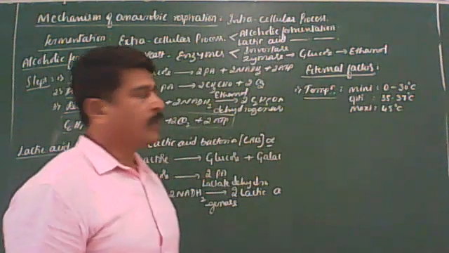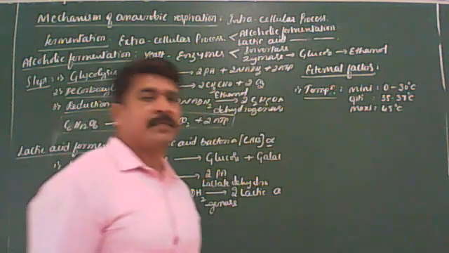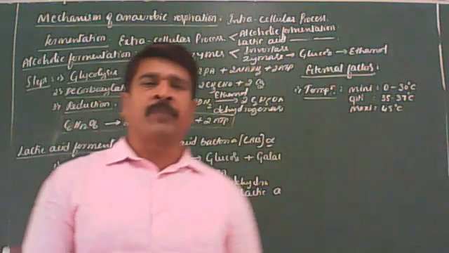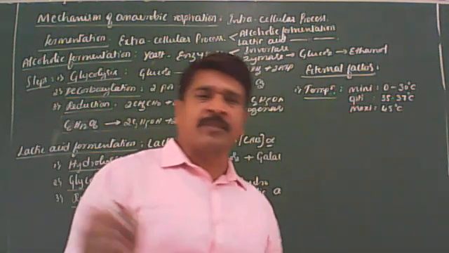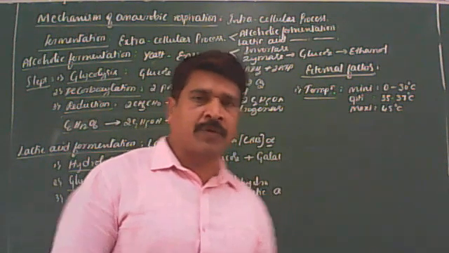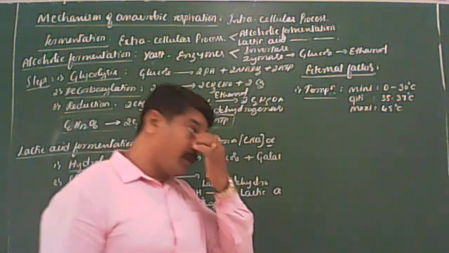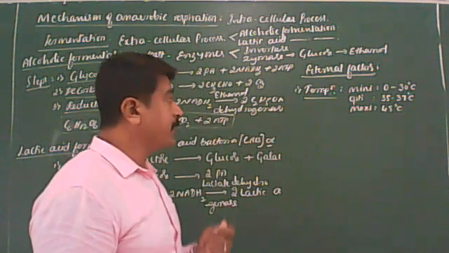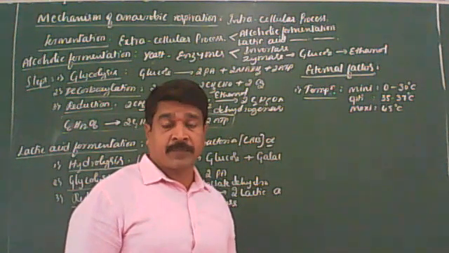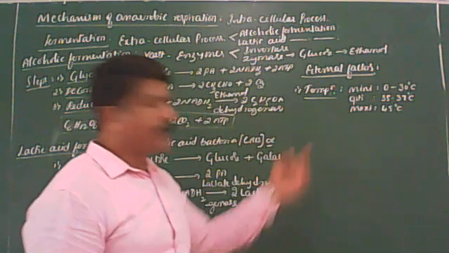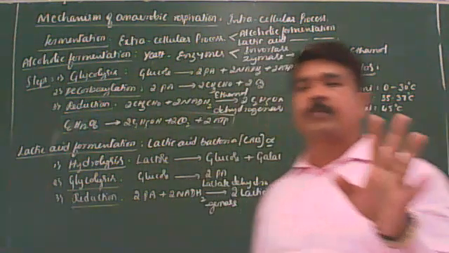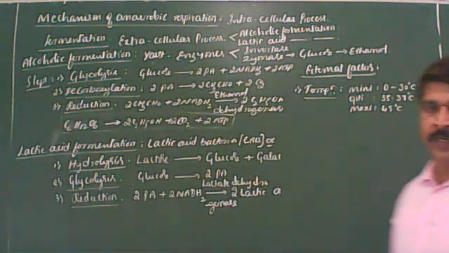Clear? So at minimum temperature, since respiratory enzymes are less active, most of the green plants show a lower rate of respiration. That you should remember here. Under optimum temperature, since the respiratory enzymes are hyperactive, most of the green plants can show the maximum rate of respiration. Got it?